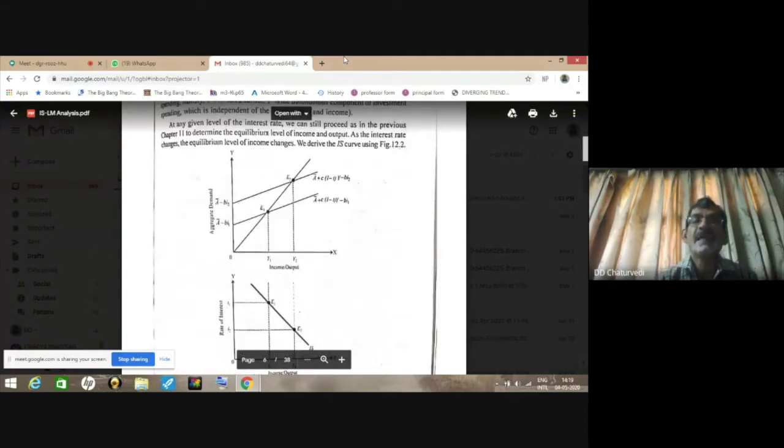Now we have the derivation of the IS curve, which is being shown in figure number 12.2. The IS curve has been derived in the lower panel of the diagram. In the upper panel, we have the 45-degree line indicating aggregate output.